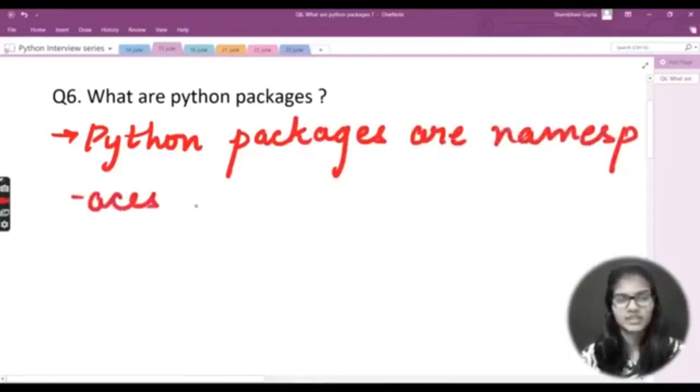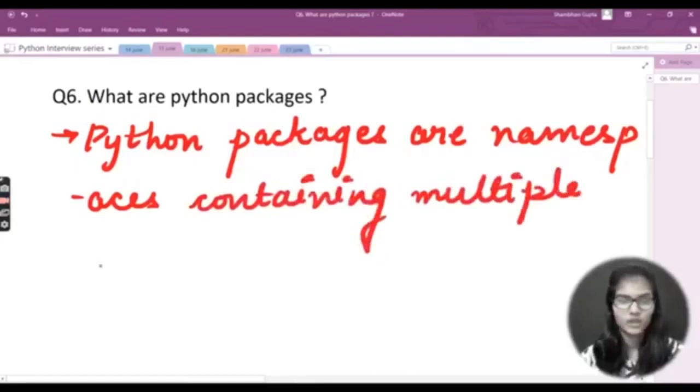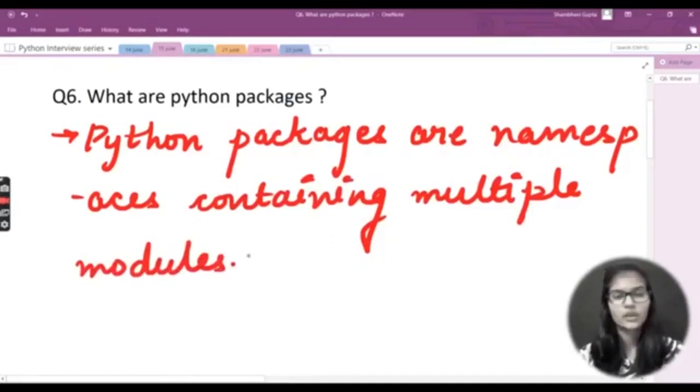Python packages are namespaces containing multiple modules. Understand it this way: we have different modules in Python, right? When multiple modules come and are gathered together, that is called a package. Let's say you have one or two notebooks with you, right?